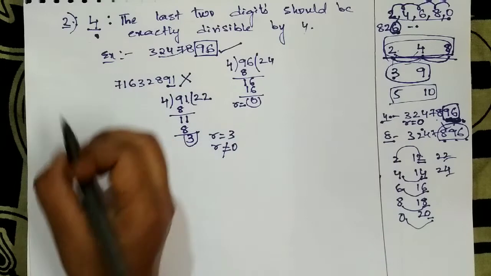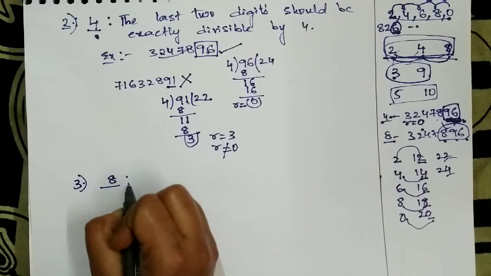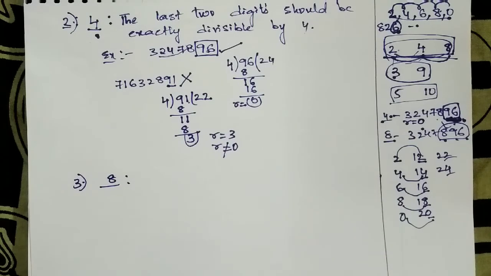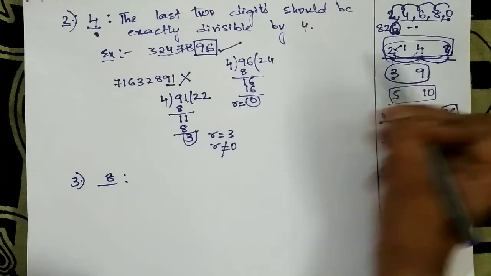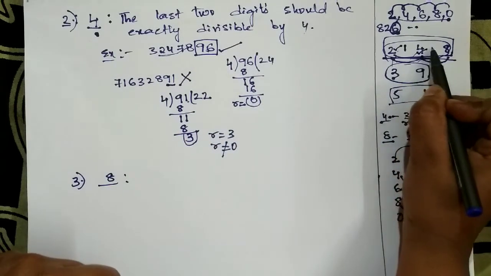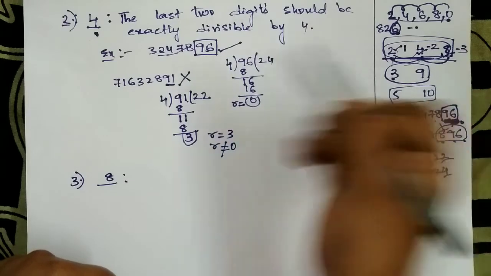Easy, right? Now next one is 8. So here I told you for 2 you should see the last 1 digit. For 4 you should see the last 2 digits. For 8 you should see the last 3 digits.